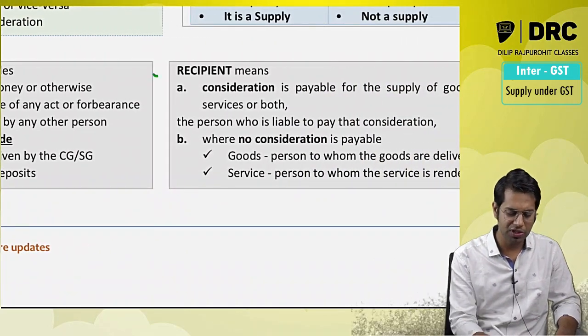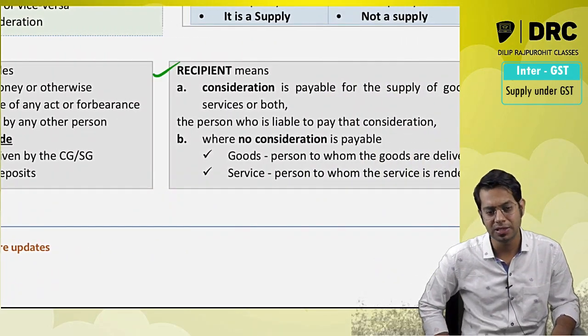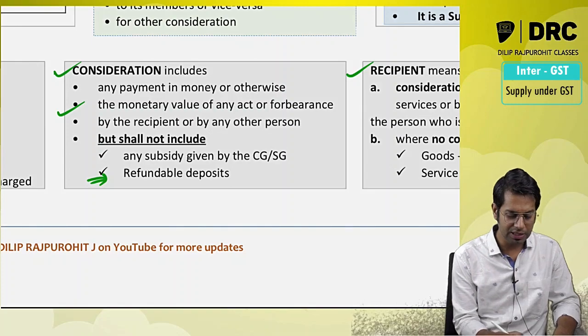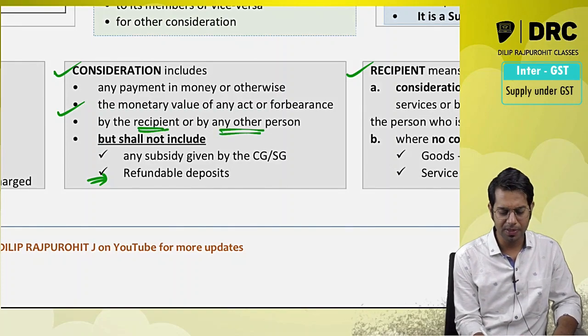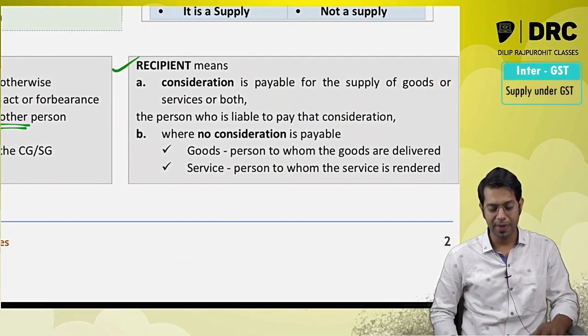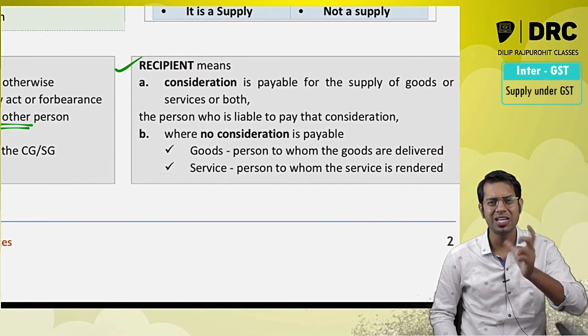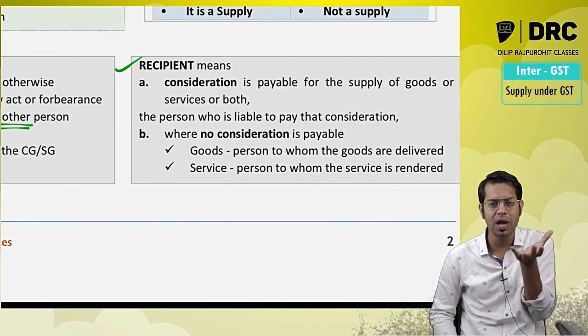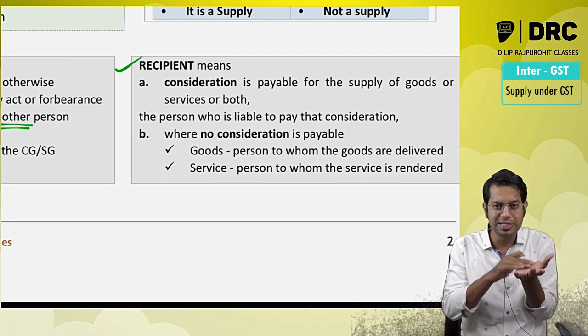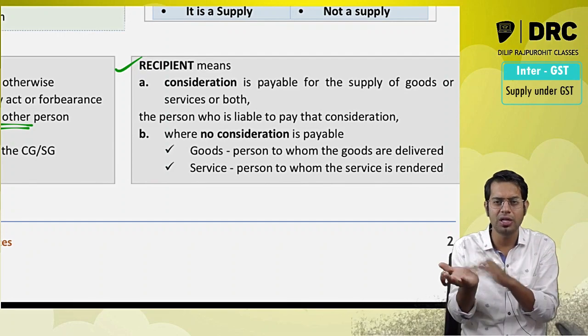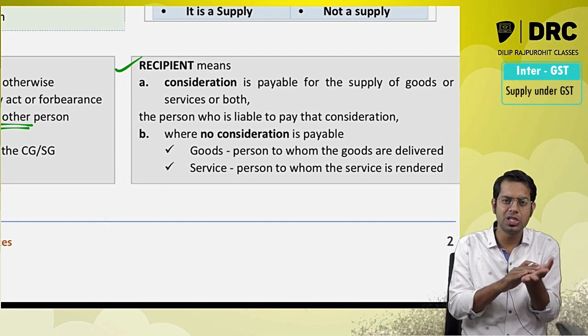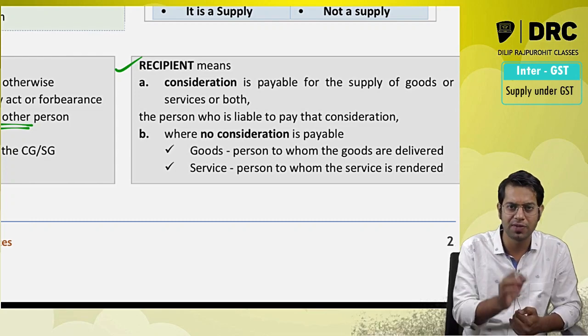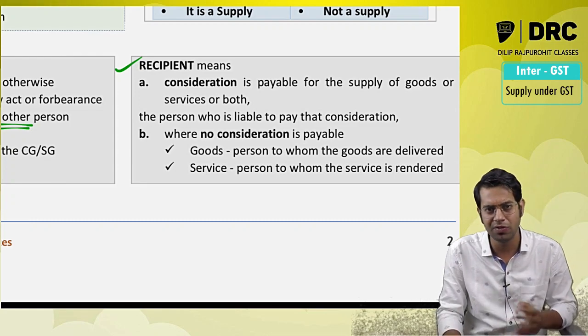And one more definition, which is a recipient. Sir, what do you mean by a recipient? Because in consideration we saw consideration can be by recipient or any other person. Who is this recipient? In a particular transaction of supply of goods or services, we should see whether consideration is there or not. If consideration is there for the supply of goods and services, the person who is paying the consideration will be treated as